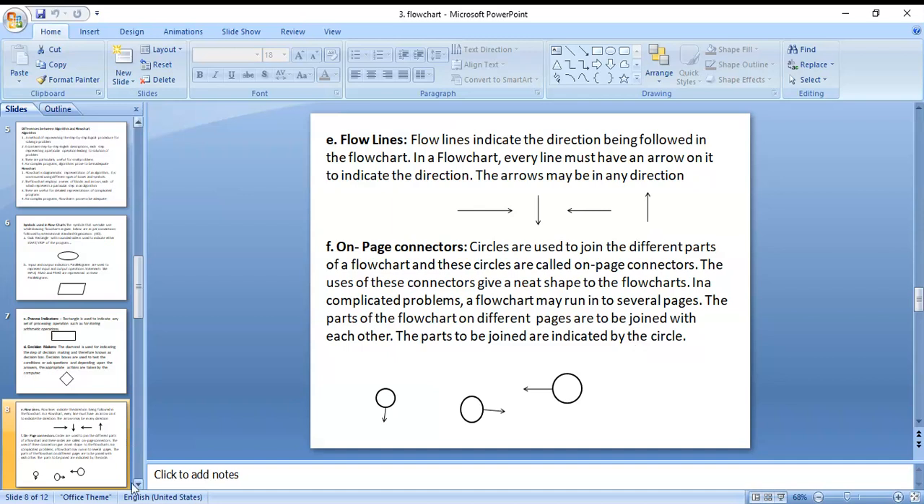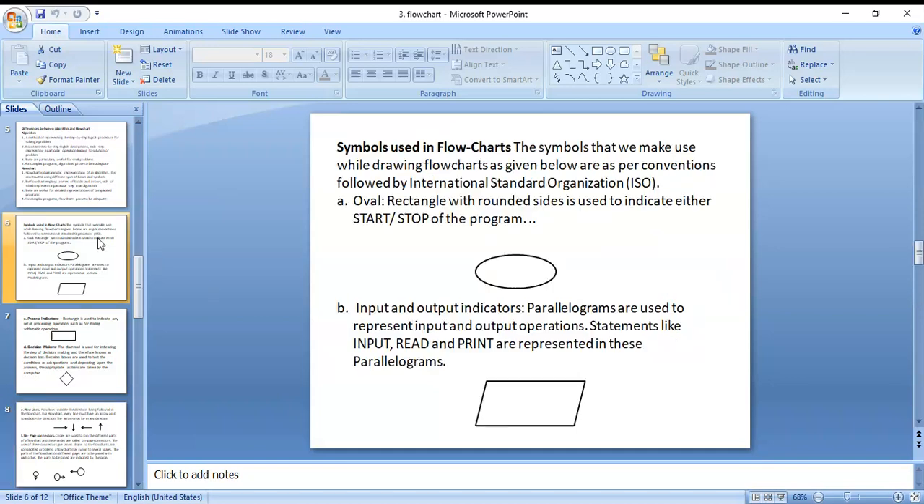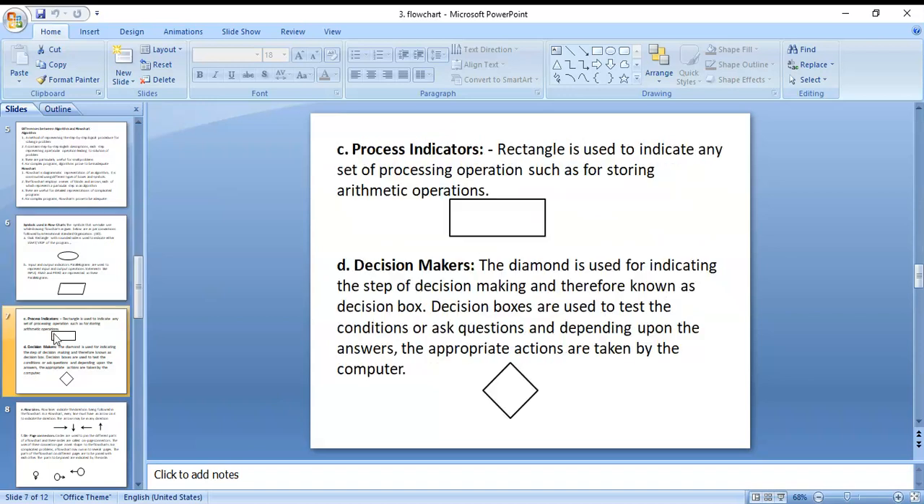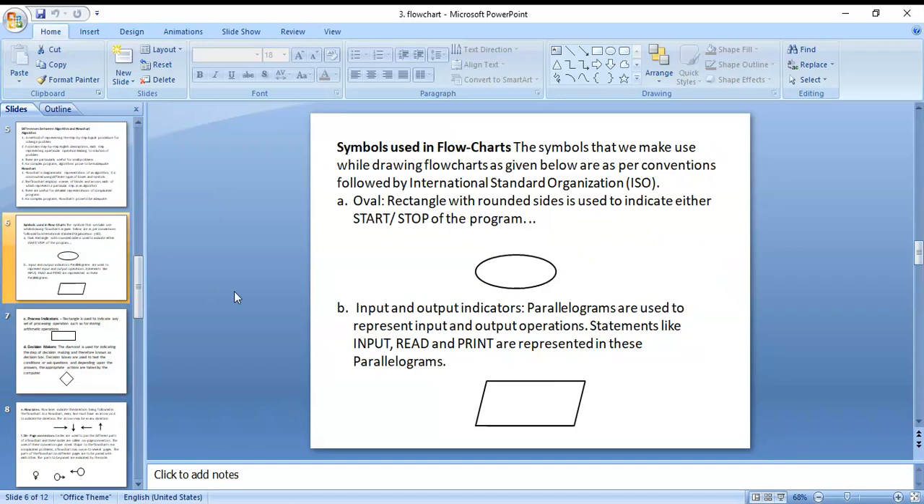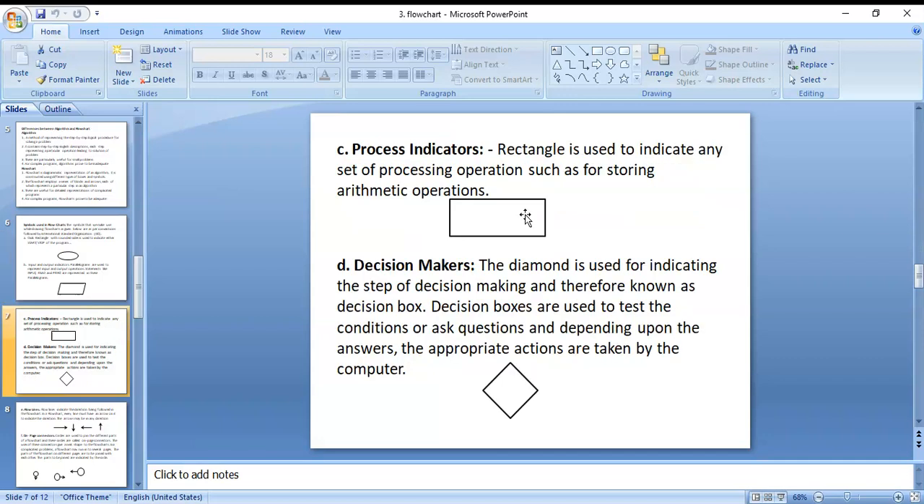Now let's review the previous symbols. First, the oval symbol is for starting and stopping. Next, the parallelogram is for input and output, that is, read and write, or read and print. For arithmetic operations, we use the rectangle.